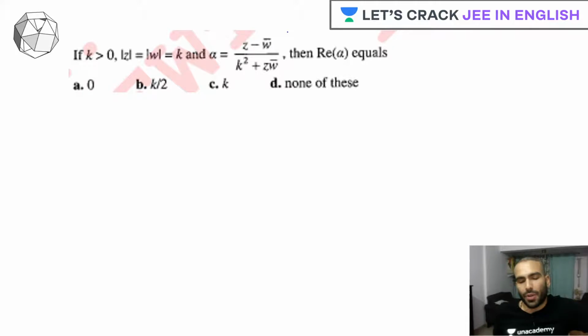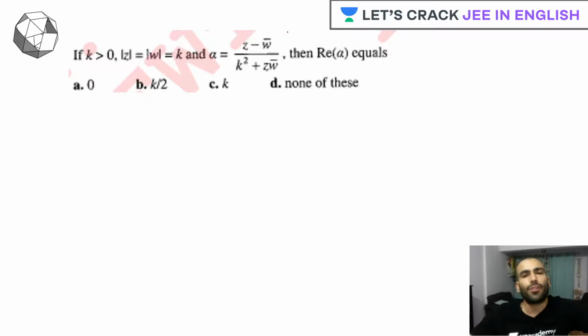So now read this question. The question says, if k is greater than 0 and mod of z is equal to mod of w, that is equal to k. Then they have also given us one relation where alpha is another complex number, and this is equal to (z minus w bar) upon (k square plus z w bar). Then we have to find what?